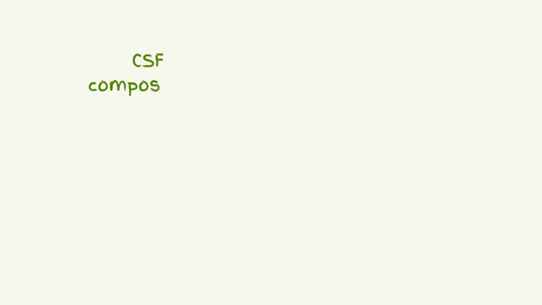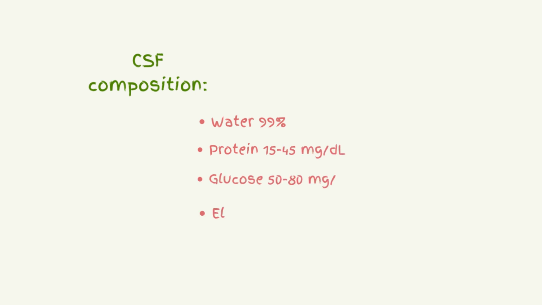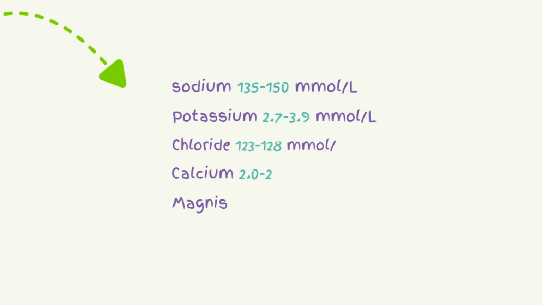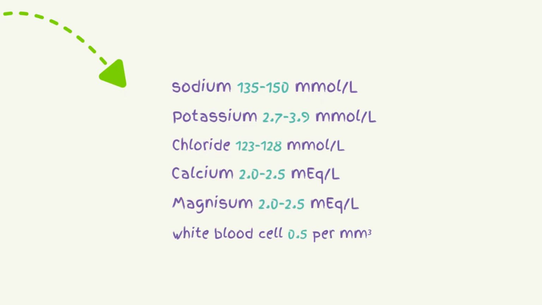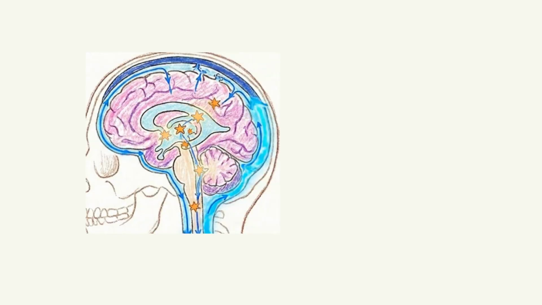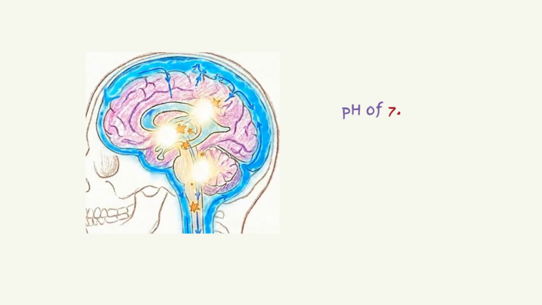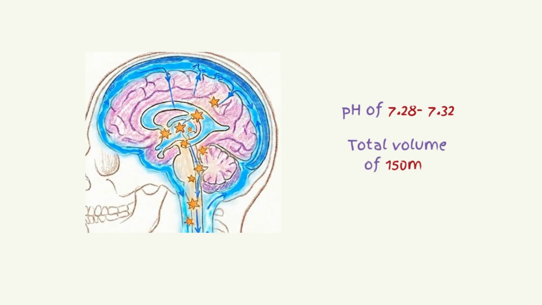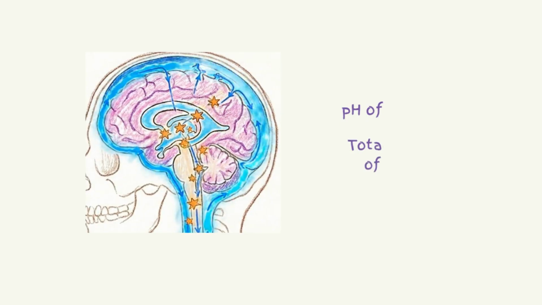So the cerebrospinal fluid is composed of water, which accounts for a majority of its contents, along with protein, glucose, and electrolytes, accounting for different amounts, such as sodium, potassium, chloride, calcium, magnesium, and of course, a few white blood cells. The CSF usually has a pH of 7.28 to 7.32 and a total circulating volume of 150 milliliters.